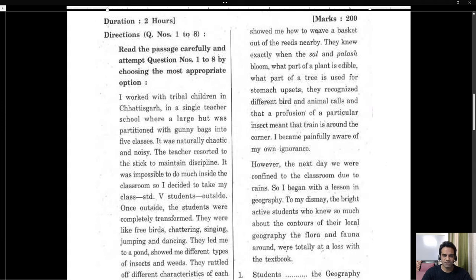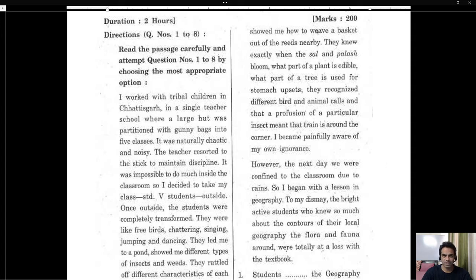I worked with tribal children in Chhattisgarh in a single teacher school where a large hut was partitioned with gunny bags into 5 classes. All right, so this is I think an autobiography of a teacher, right, or an article of a teacher. So I worked with tribal children in Chhattisgarh in a single teacher school where a large hut was partitioned with gunny bags into 5 classes. It was naturally chaotic and noisy. The teacher resorted to the stick to maintain discipline. It was impossible to do much inside the classroom, so I decided to take my class 5 students outside.